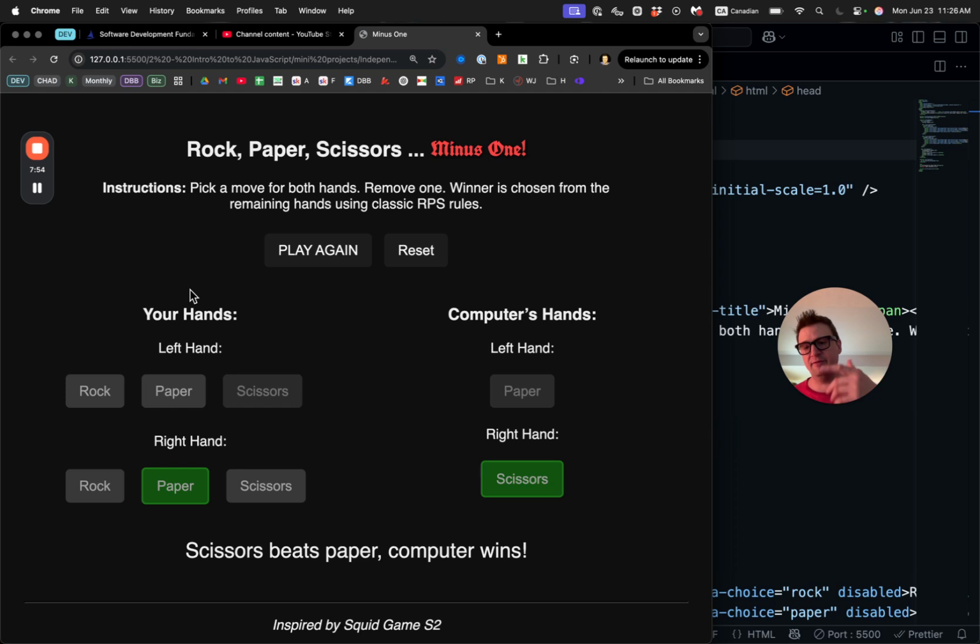So I was thinking of adding a bunch of features, but then I saw diminishing returns and it doesn't look that good. It's not that awesome. So I'm just going to wait it out to maybe create Rock, Paper, Scissors Minus One version 2 down the line.